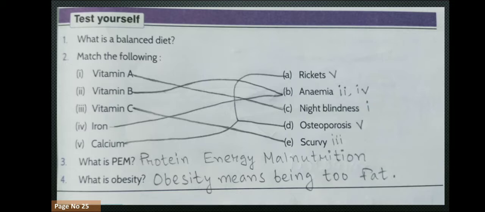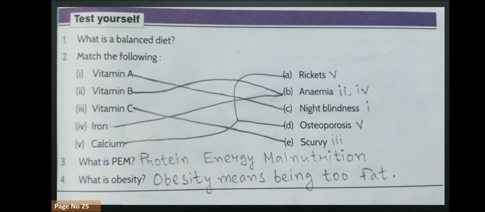And number 5, calcium. Now here you will see the question is 1 but the answer is 2. Calcium helps in making our bones stronger. So if calcium is low, what disease will happen? Number A, a disease called rickets will happen if we lack calcium, weak bones. So calcium will go to number A, it is correct, and calcium will again go to number D, osteoporosis, which means weak bones, with age our bones become weak. So we need more calcium, so calcium will go to number D also. So here you have to see it very properly. Some questions and answers are going twice, so look at the picture properly and write it. And if you have any doubt, message me, call me, I am available.